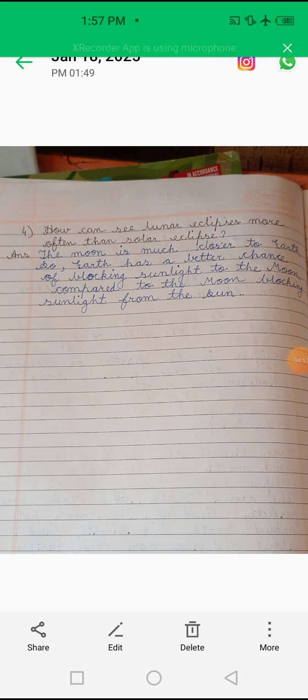So the answer of this question number A, that is the short answer question, is completed now. I hope you understood it very well. Now students, here some keywords are given. You have to write them also in your copy and you have to practice them and learn the spelling of these words also. So the first word is galaxy.